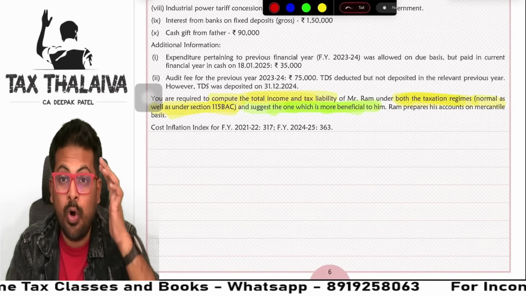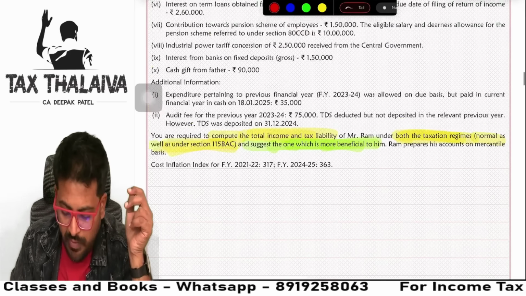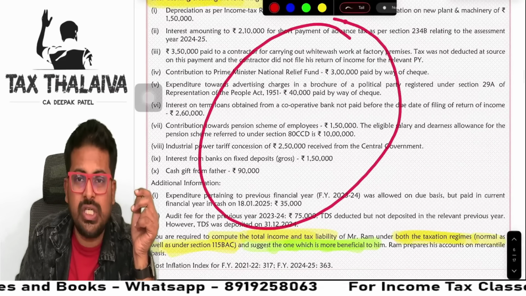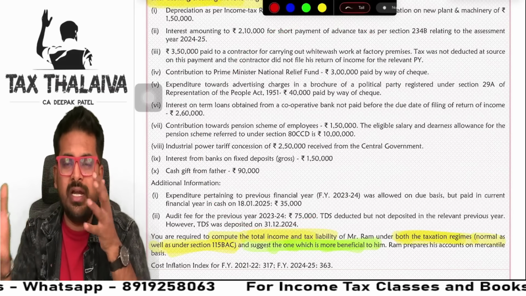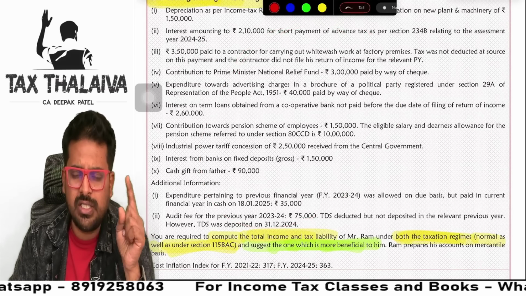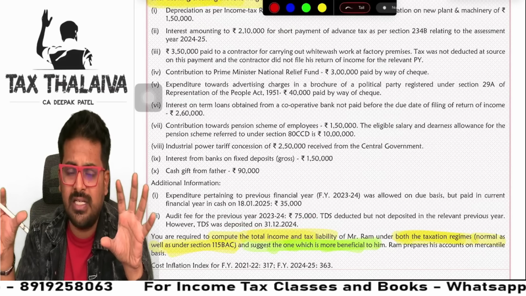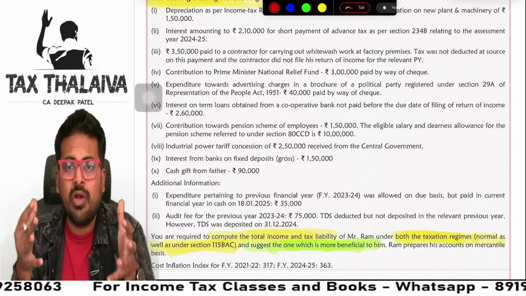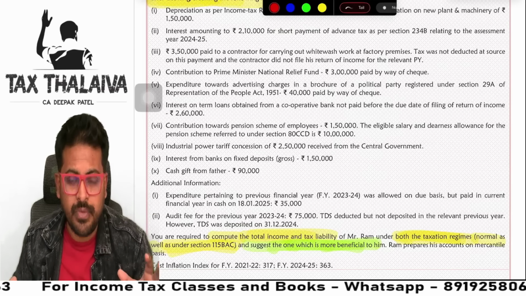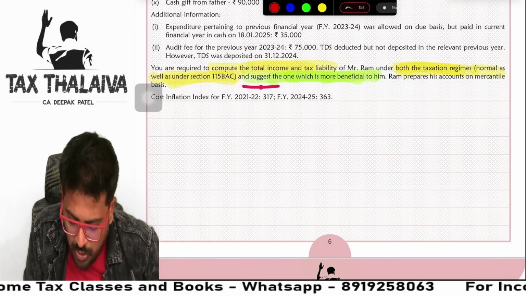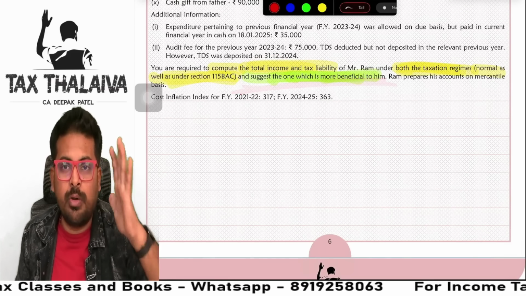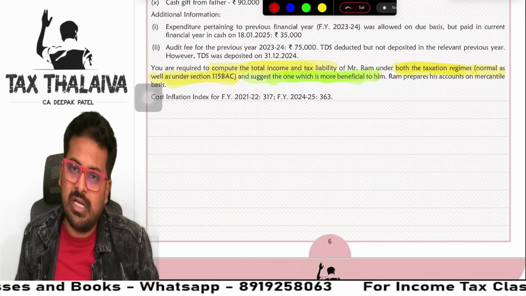So now I understood. Okay, both the tax regimes are there. So whenever you read the question, you will always think from the perspective of both optional and default tax. Okay, under the optional tax regime I'll do like this, under the default tax regime I'll do like this. So you will save a lot of time, you will not get confused. And the demand is total income and tax liability as well, and you have to give one suggestion also which is more beneficial under both the tax regimes.